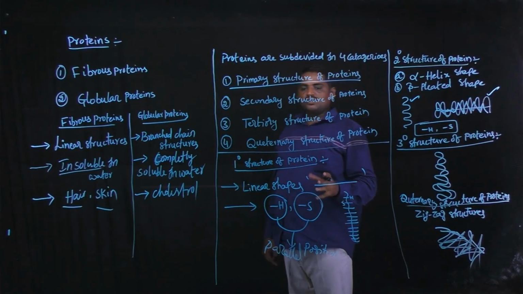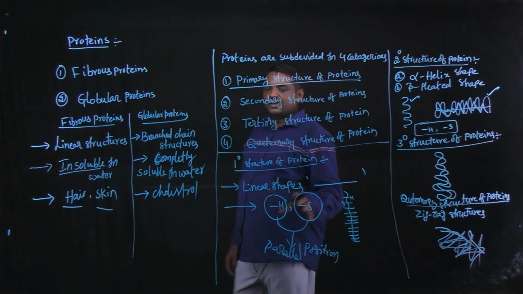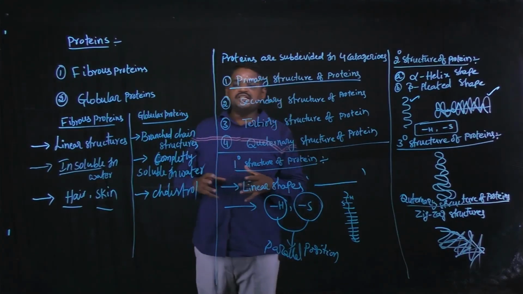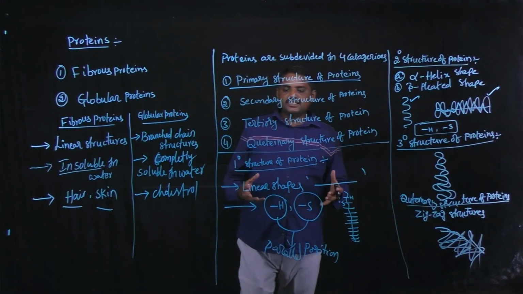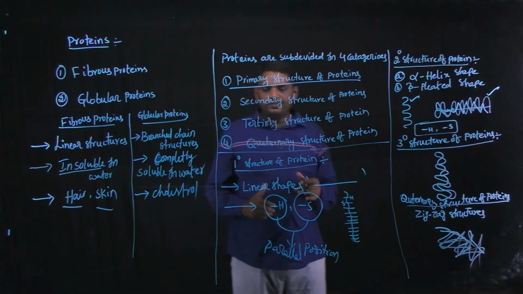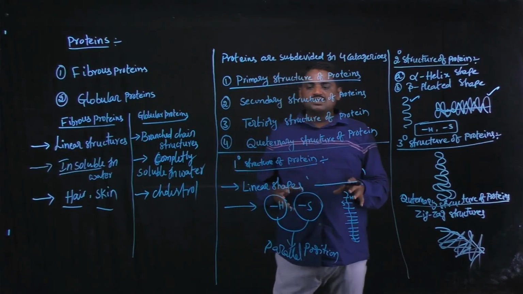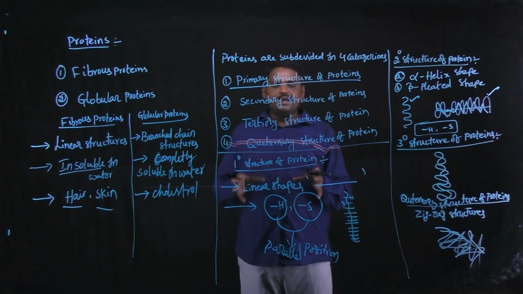They are soluble in water, but some hydrophobic nature is exhibited at the surface. The hydrogen bonds and sulfur bonds are both arranged in parallel position.